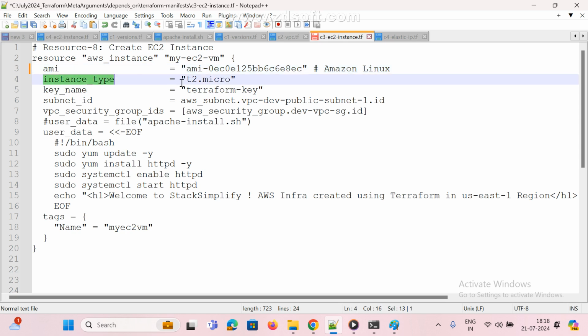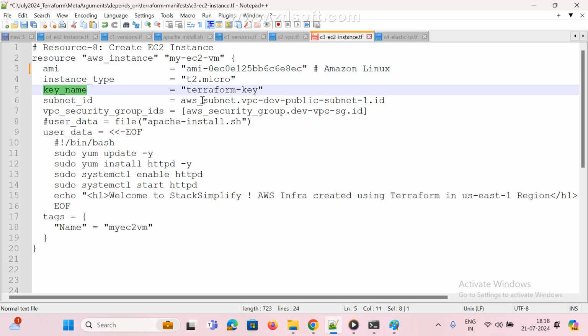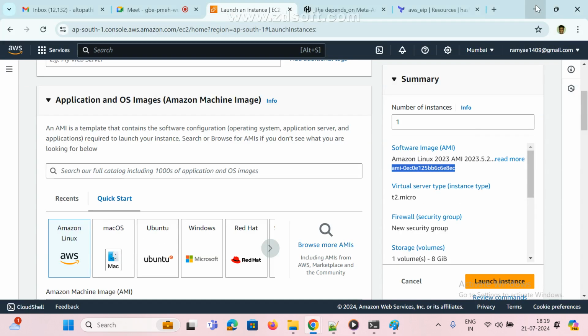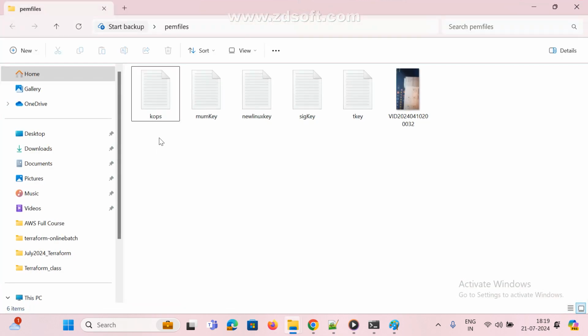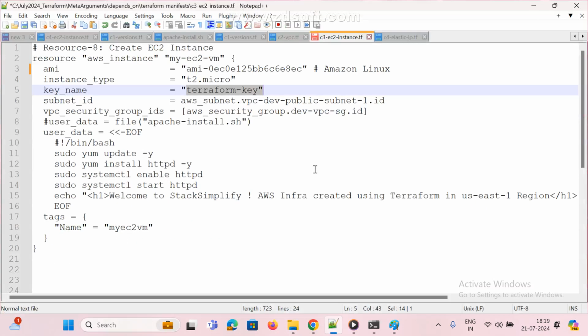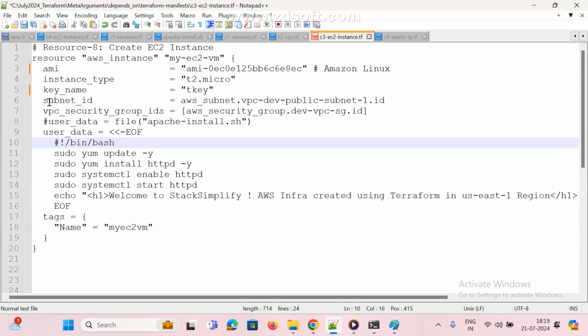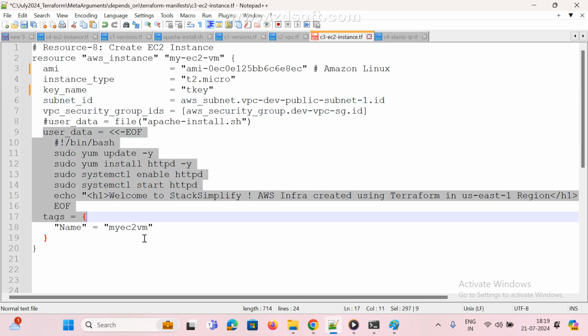Then the instance type, and the key. My key is already available somewhere, so I am just copying my key. What is this? It is a PEM file. My key name is T key, so I am modifying it to the Terraform key. And this is the subnet ID. You know how to call the subnet ID. And this is the security group. And this is the user data.